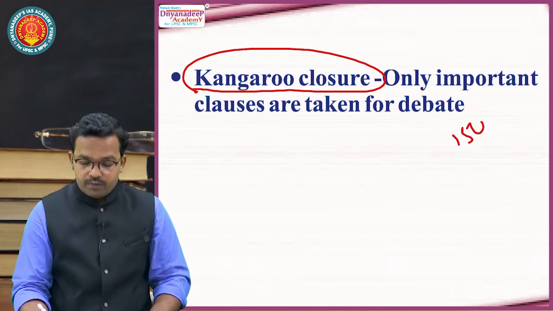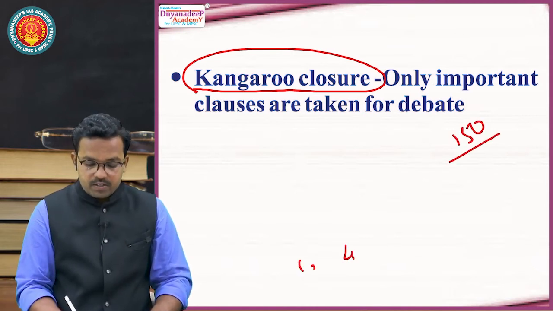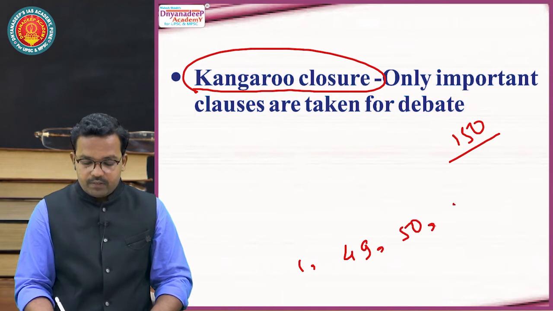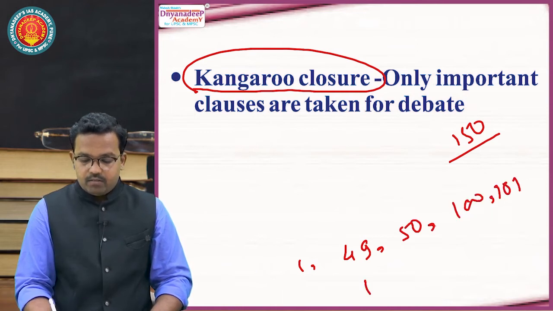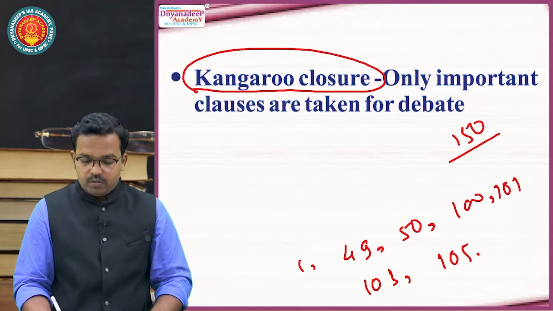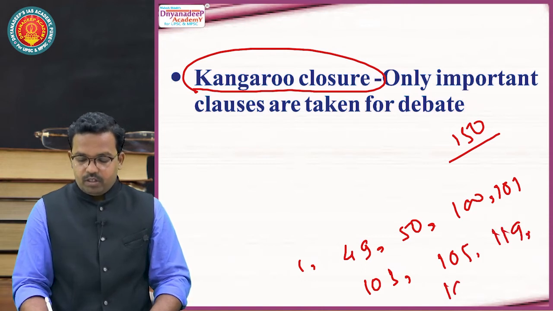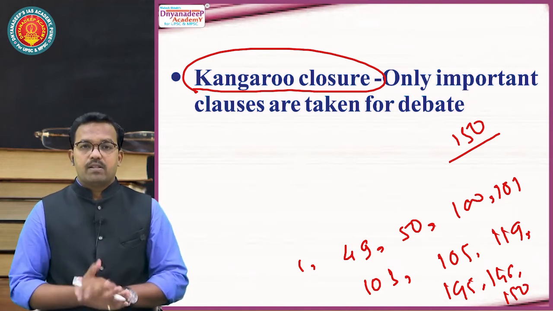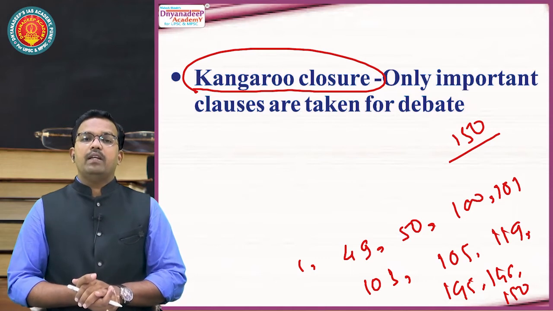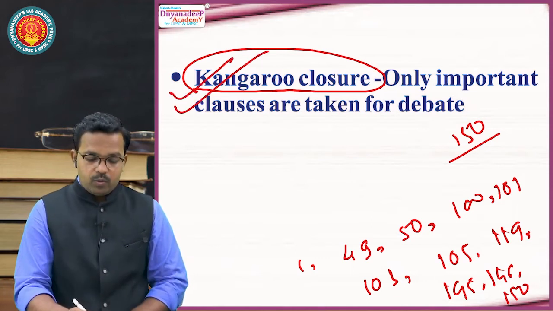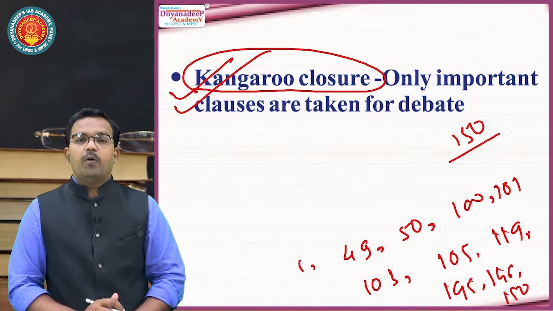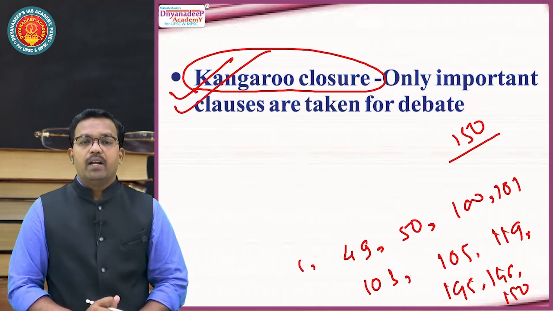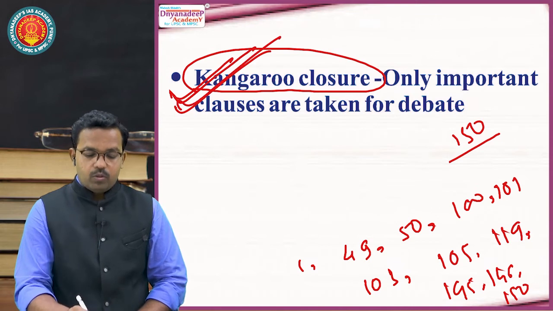Out of those 150 points of that bill, first, then 49th, then 50th, then 100, then 101, 103, 105, 119, 145, 146 and 150. So only these will be discussed and the remaining part will not be discussed. It means only important clauses are taken for debate and remaining parts are not taken for debate. It is called kangaroo closure.